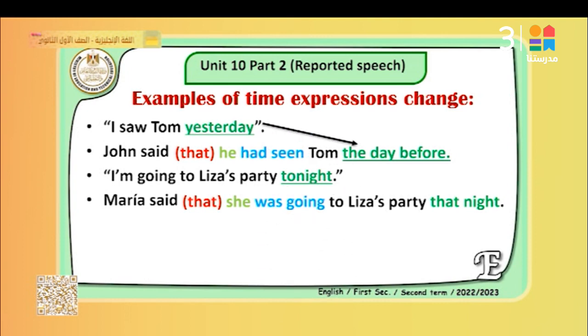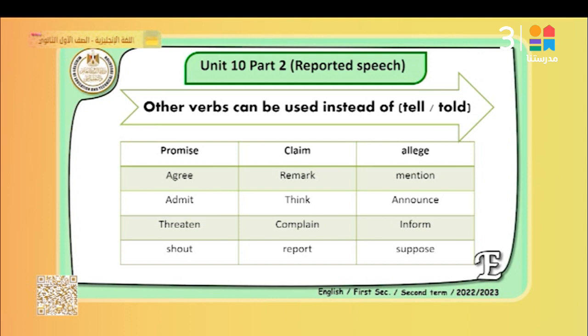شايفين yesterday became the day before وكمان tonight became that night, as you see. There are other verbs which can be used instead of tell or told. So we can say he said to me, he told me. We can say also he promised me, he claimed, he agreed, he admitted, he threatened, he complained, and so on. So we can change the verb according to the meaning of the reporter.